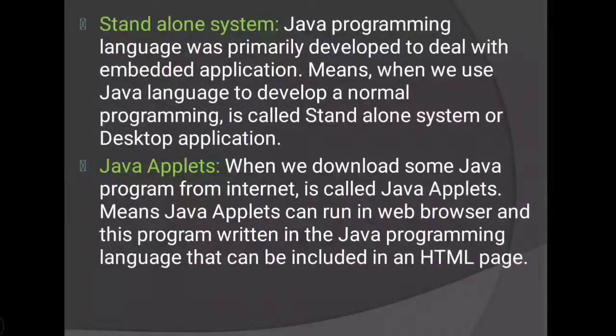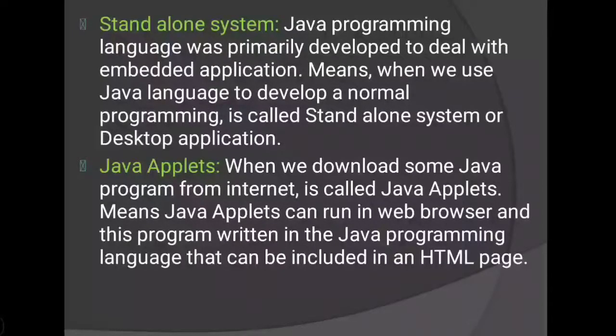That is why it is called standalone system. Java programming language was primarily developed to deal with embedded applications. Means when we use Java language to develop a normal program for our day-to-day life use, that program is called standalone system or desktop application.